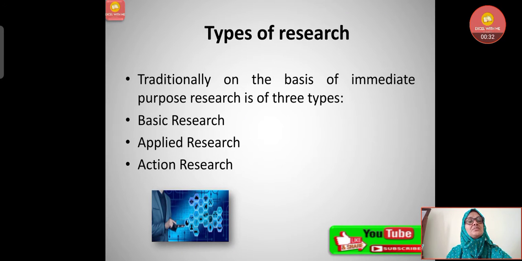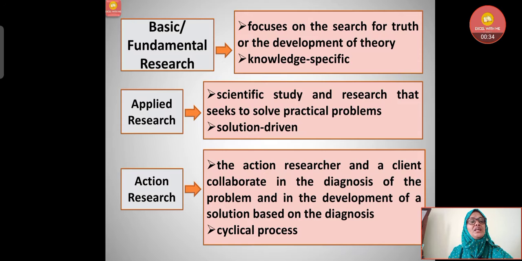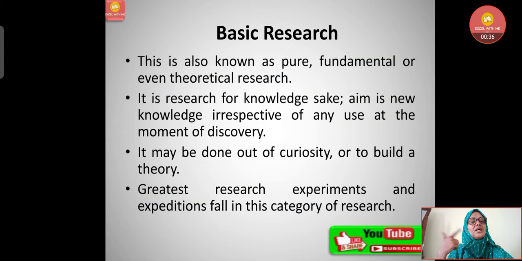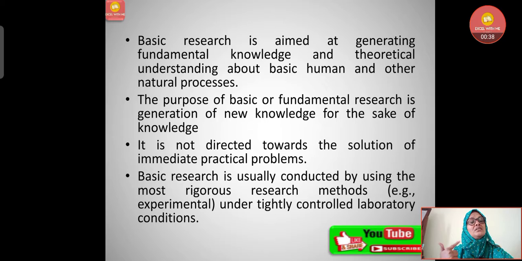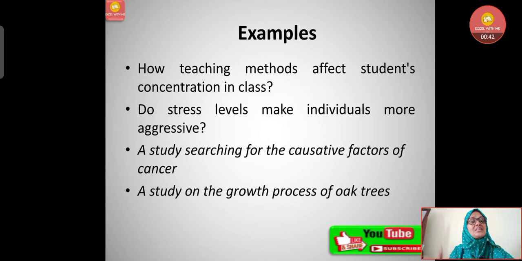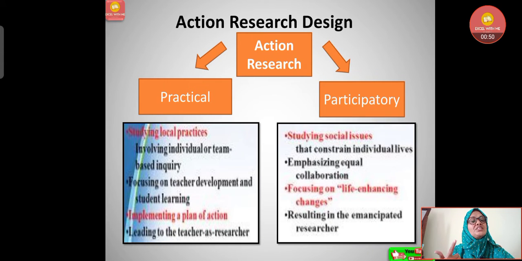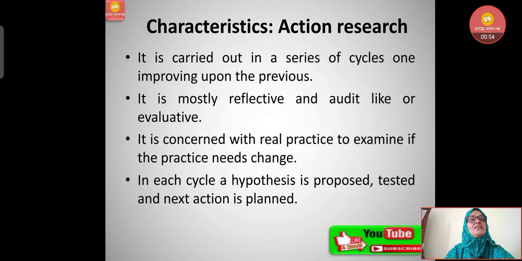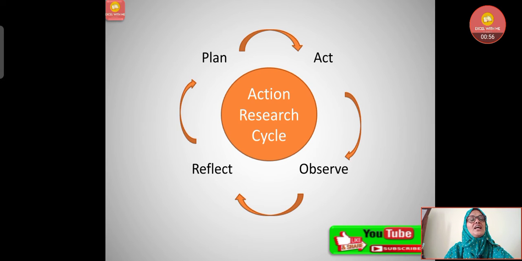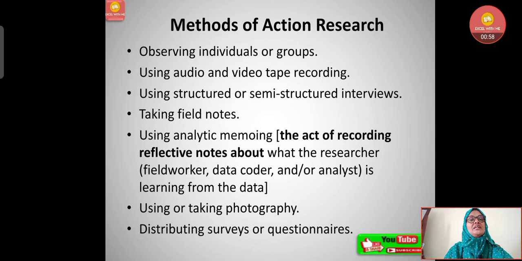Basic research is to develop the theory, and action research is the immediate solution to the problem that teachers take. It's a cyclic process. Basic one is the theoretical, the knowledge specific, and the action research is the cyclical process here. Now applied research, let's understand in detail about this.